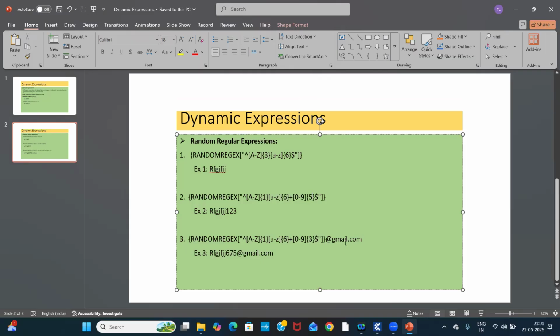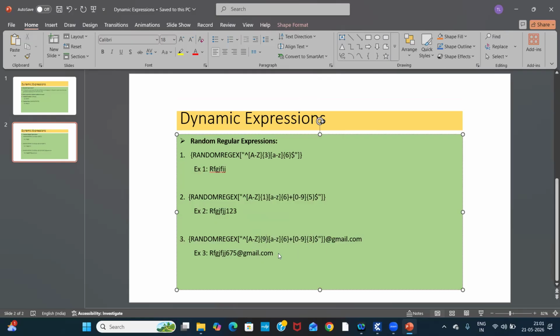And if we want to create Gmail or Yahoo.com IDs, at that time we should not change these letters, A to Z, small a to z, and 0 to 9. We have to change this one only. If we want 9, you have to mention it. We have to change whatever value is there in the flower brackets. That value only we have to change.